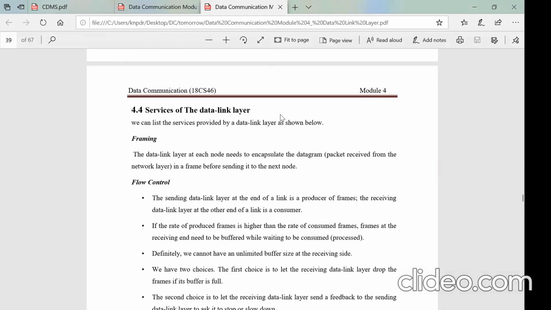Different techniques we have seen, right? It uses multiplexing techniques, or it uses multiple access techniques. But what is the added service given by the data link layer for the data to be transferred, right? You have seen the services offered by the data link layer; the first service is it frames.